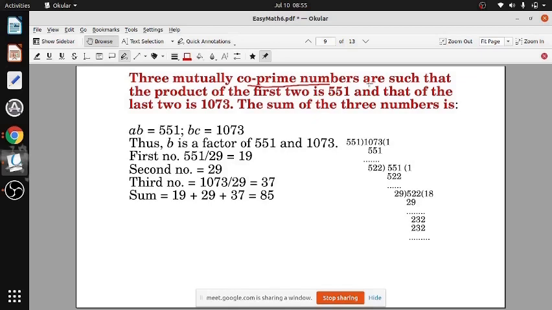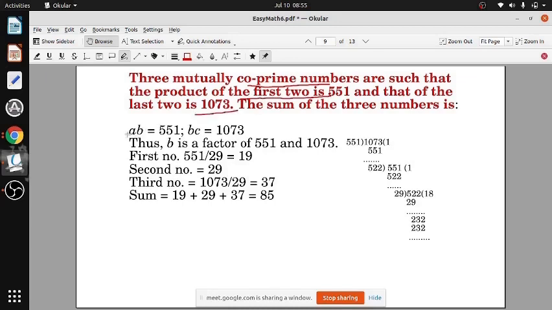Like 12 and say 13. 13 is a prime number, 12 is not a prime number, but 12 and 13 are co-prime because they have no common factor. The numbers are such that the product of the first two is 551, and the product of the last two is given.